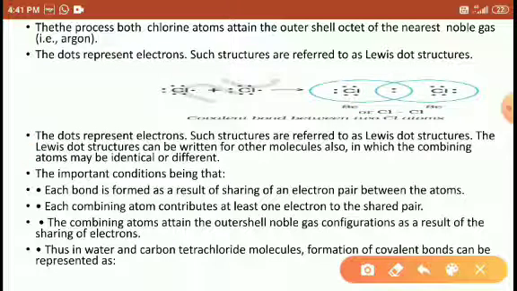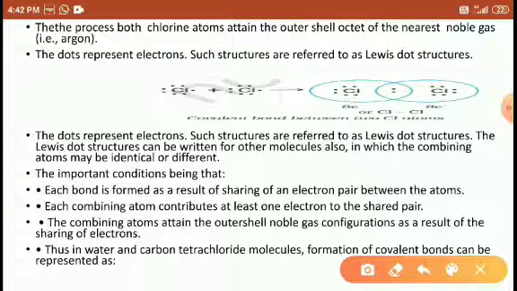The dots represent the Lewis dot structure. The Lewis dot structure is written for molecules also, combining identical or different atoms. The important point is that each bond results from the sharing of an electron pair between the atoms. Each combining atom contributes one electron to the shared pair. The combining atoms attain the outermost noble gas configuration as a result of the sharing of electrons. Thus, water and carbon tetrachloride molecules are all covalent compounds, formed like this.